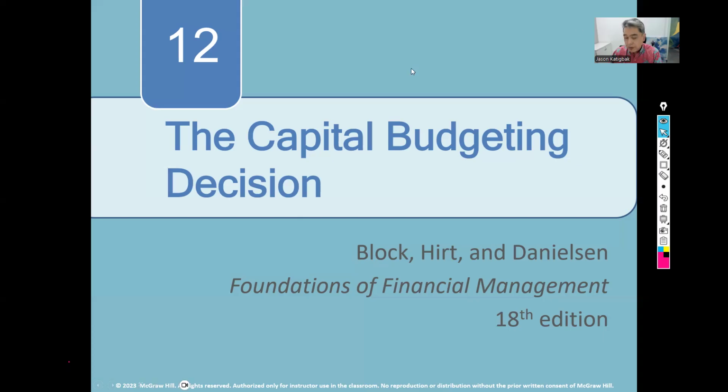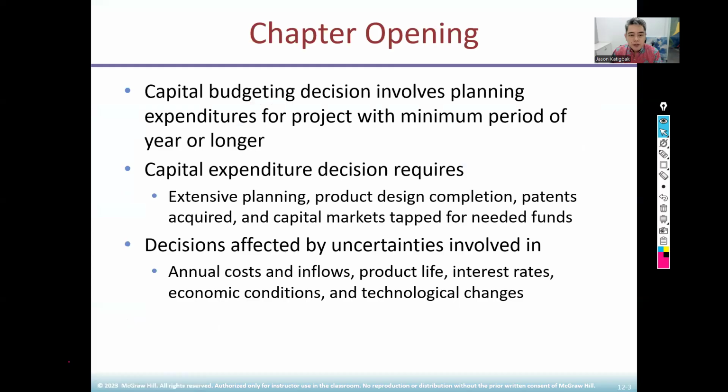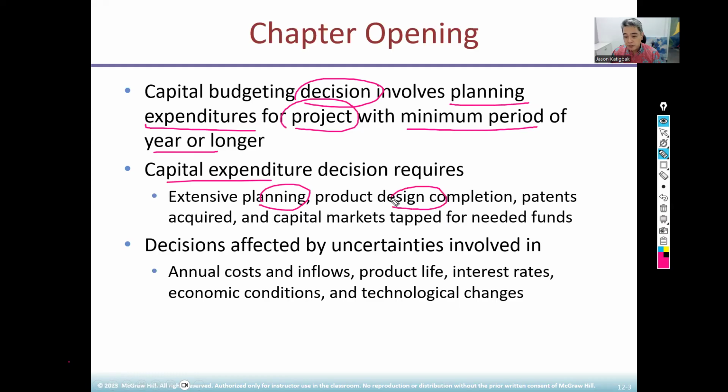I'll go through the slides. So capital budgeting is a decision-making process that involves planning for capital expenditure, or CapEx, for projects within a minimum period of 1 year or longer. Capital expenditure requires planning, product design, maybe some assets if you need, capital market, and things of that nature, right? For the work that I do, I'm part of the business planning department.